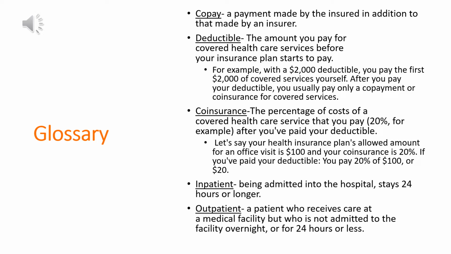Prior to going over the benefit options, I would like to go over a glossary. This will include terms that will be referenced within this PowerPoint. Copay. A payment made by the insured in addition to that made by an insurer. Deductible. The amount you pay for covered healthcare services before your insurance plan starts to pay. For example, with a $2,000 deductible, you pay the first $2,000 worth of covered services yourself. After you pay your deductible, you usually pay only a copayment or coinsurance for covered services.